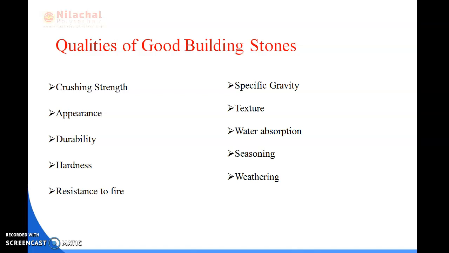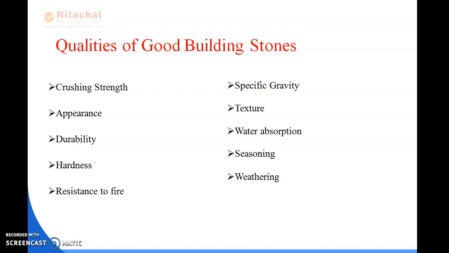Next is seasoning. Seasoning means, as I have told you before, that before the stones are used for decorative purposes, they are well seasoned. Well seasoned means they are dried before they are used in structural work. A period of 6 to 12 months is considered sufficient for proper seasoning.